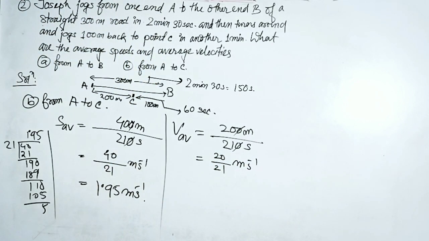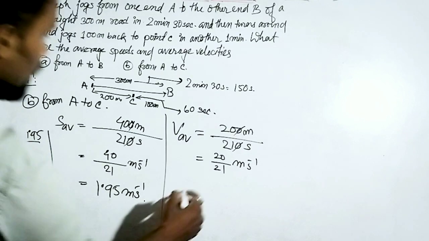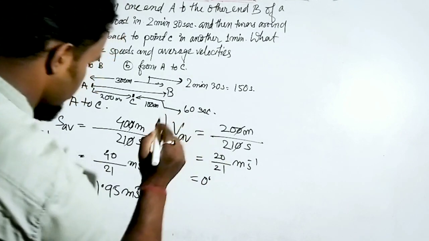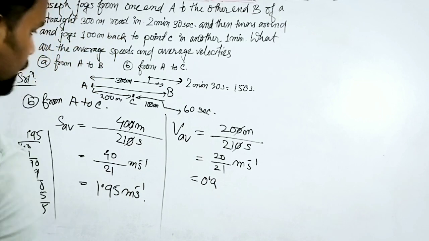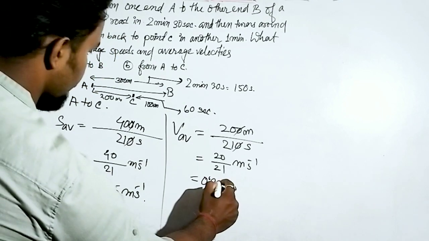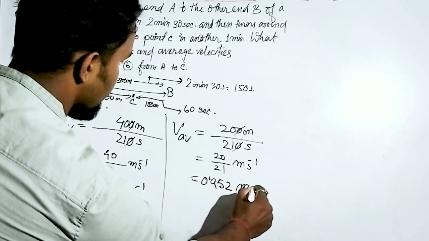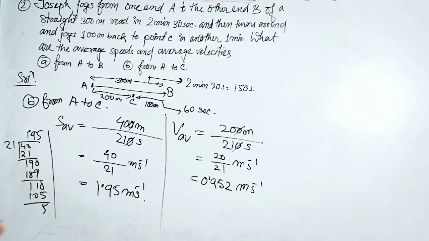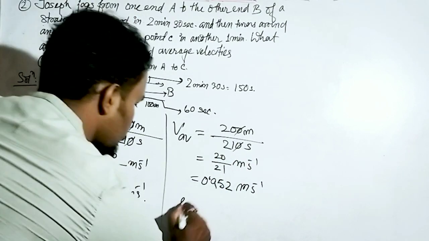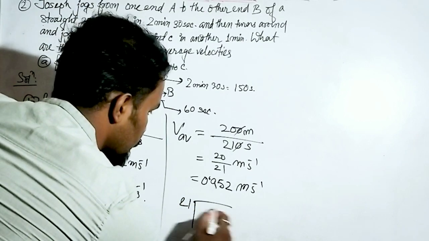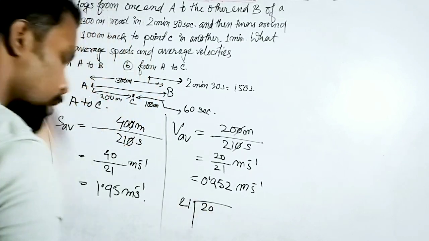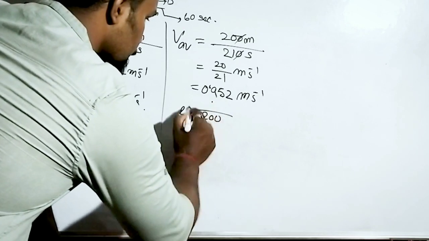Again, if you divide it, it will be almost 0.952 meter per second. For your convenience, I will actually do the division part. 20 divided by 21. First we have to put the decimal part.